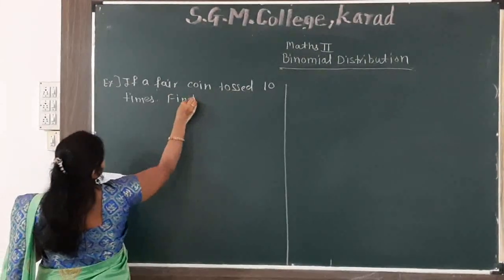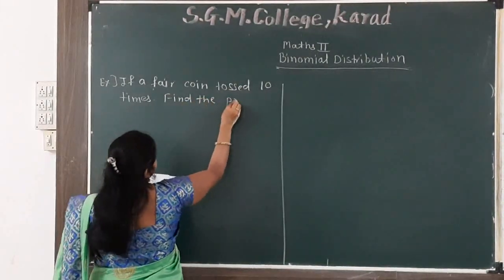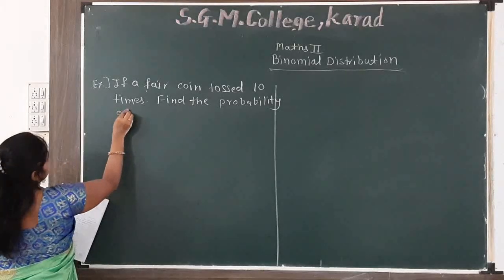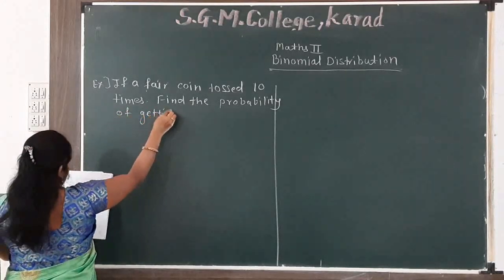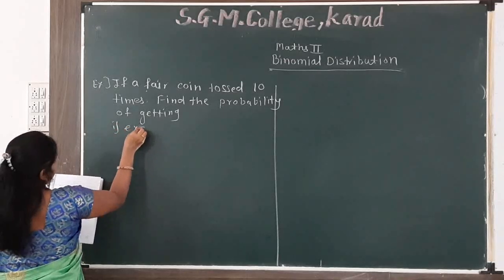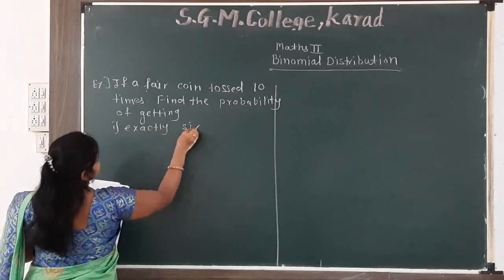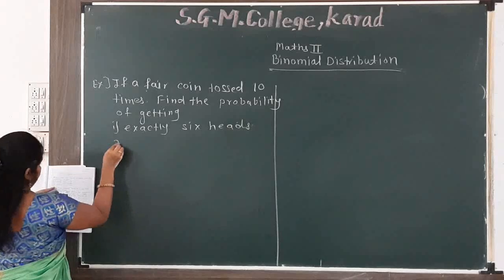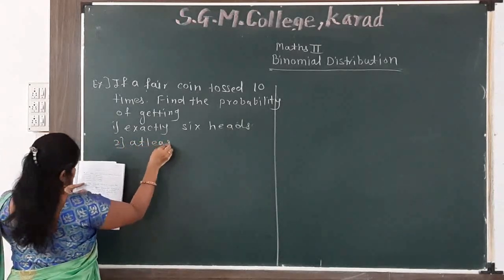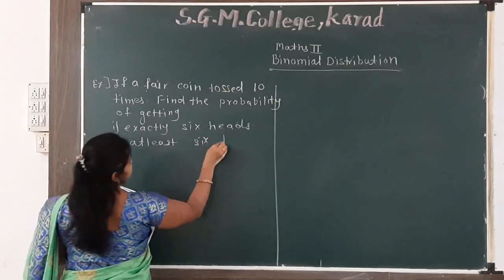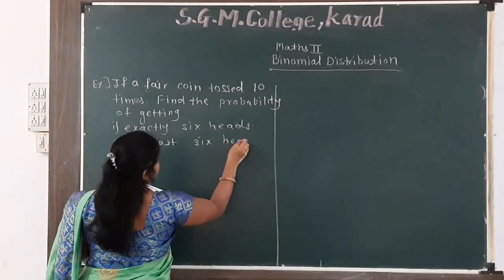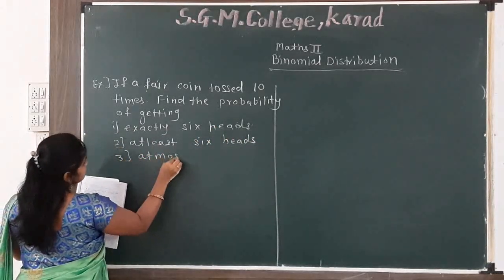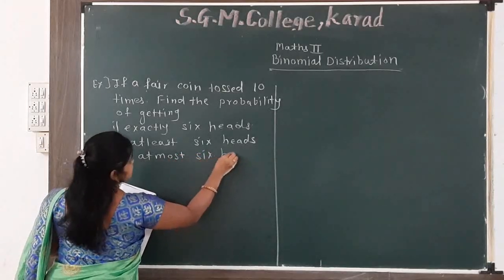Find the probability of getting first, exactly 6 heads; second, at least 6 heads; and third, at most 6 heads.